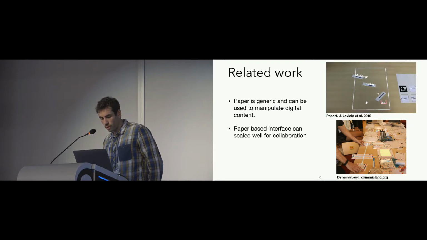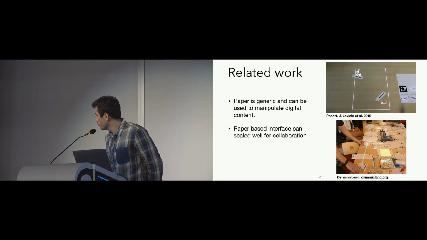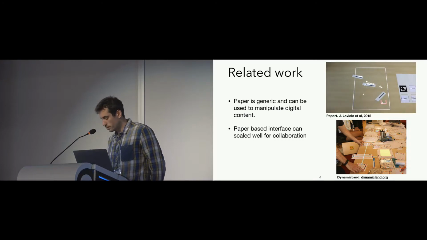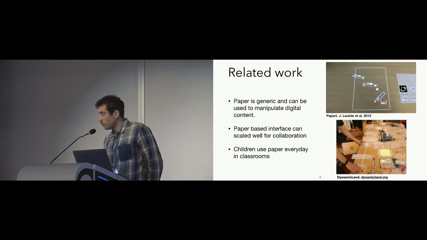And paper also works well with collaboration. We can put a lot of paper on the table, and people can manipulate it really easily. This is what is done in the case of Dynamic Land, where several papers can work together and interact at the same time with the technology. And of course, children use paper every day, so it's really good to use a medium that is already used in the classroom.